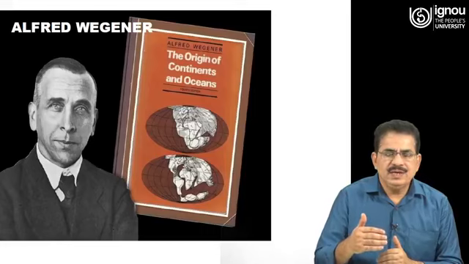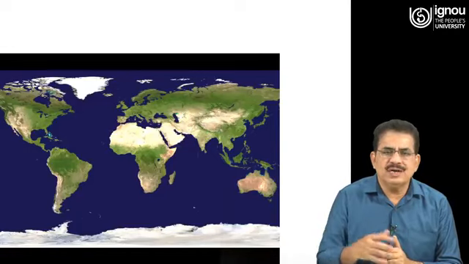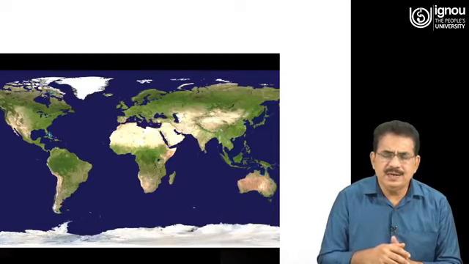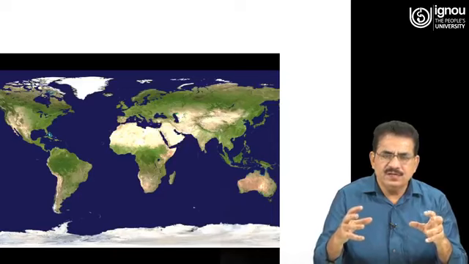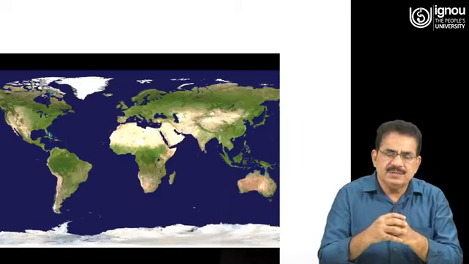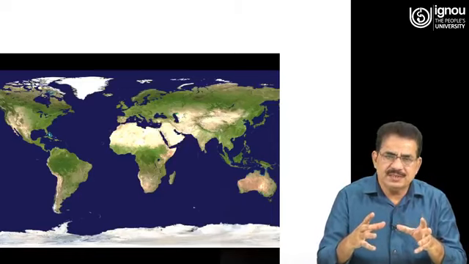As he was a meteorologist, he used to look at the world map daily, and one day he saw a very striking feature in this map, that the boundaries of the continents are of such nature that they can fit with each other just like the pieces of a puzzle.